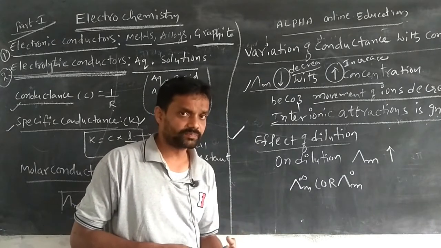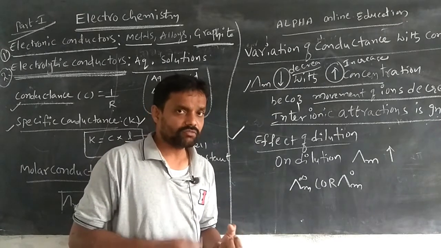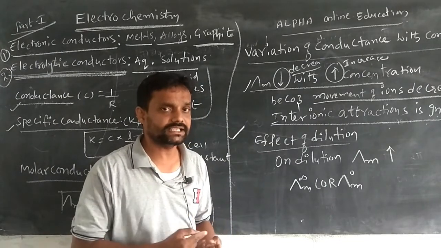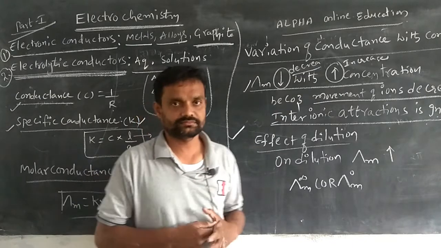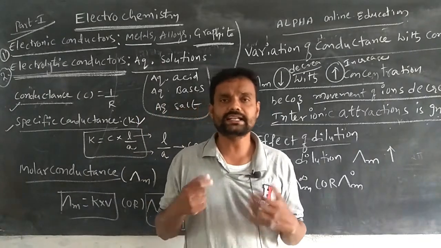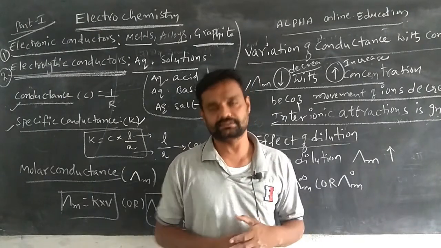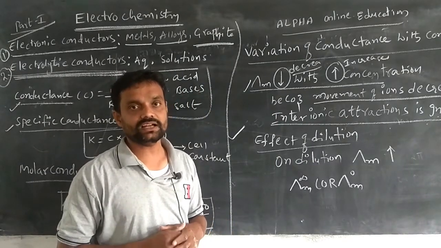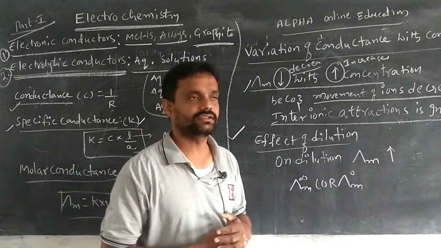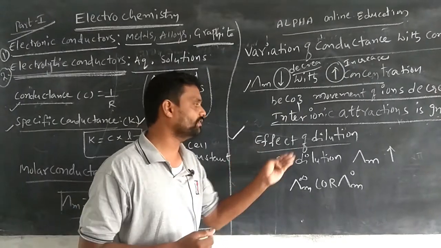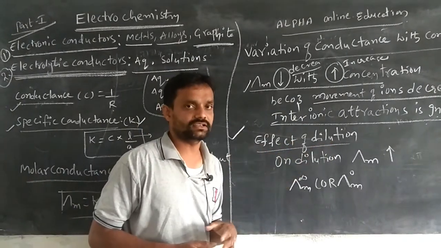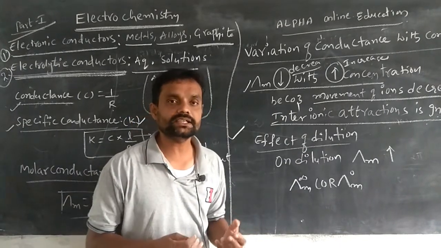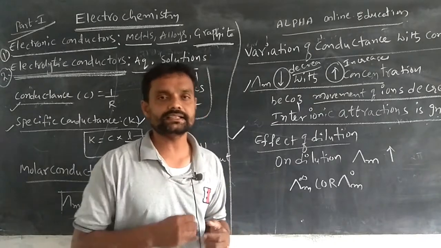That means 5 molar. What will we do when the concentration decreases? If the concentration decreases, we are adding water. Simple. When we are adding water, that is the meaning of dilution. So when the solution concentration decreases, we are diluting the solution. That is the meaning of the effect of dilution. Dilution means nothing but we are adding water, and the solution concentration will decrease.